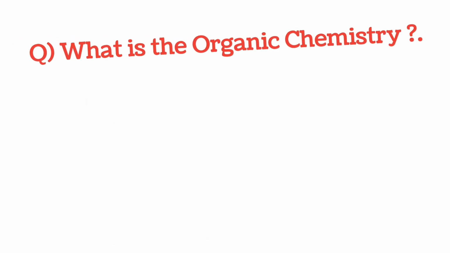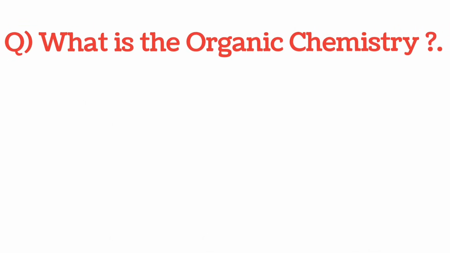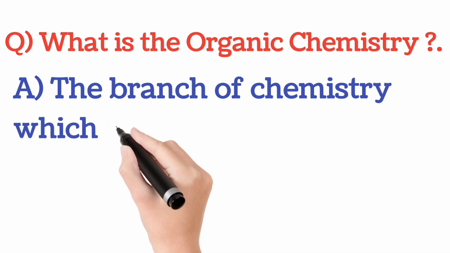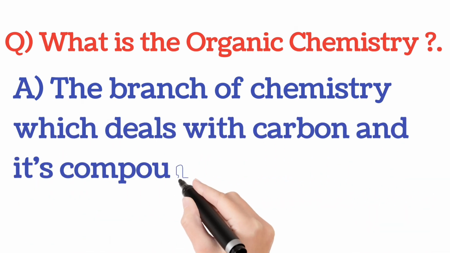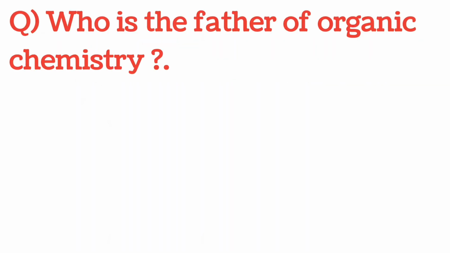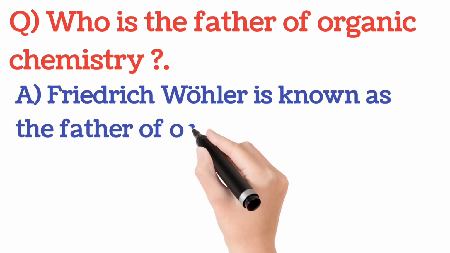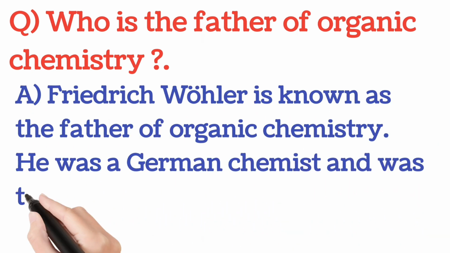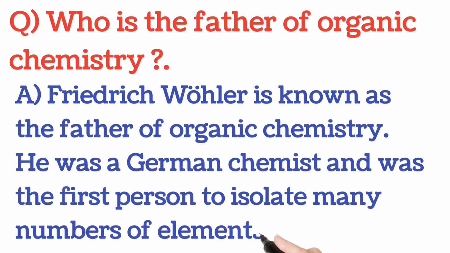Today our topic is organic chemistry. Now let me know, what is organic chemistry? The branch of chemistry which deals with carbon and its compounds is called organic chemistry. Okay, now tell me, who is the father of organic chemistry? Friedrich Wöhler is known as the father of organic chemistry. He was a German chemist and was the first person to isolate many numbers of elements.